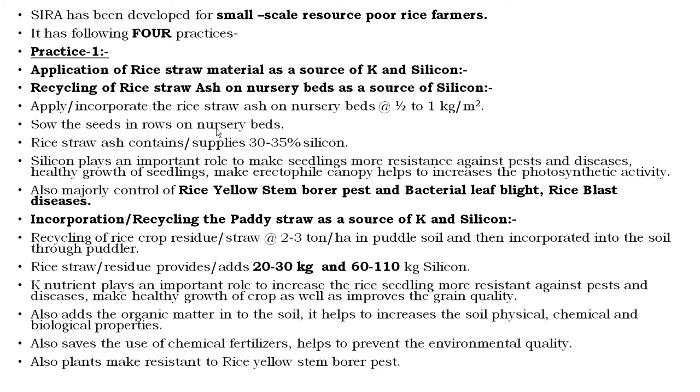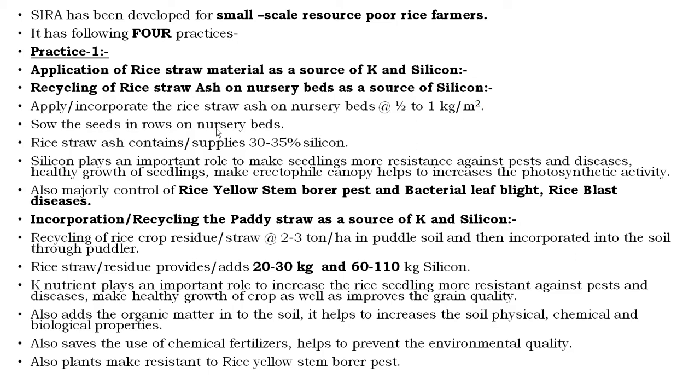The silicon plays an important role to make the seedlings more resistant against pests and diseases, healthy growth of the seedlings, and also make the erectophile canopy, that is helpful for increasing the photosynthetic activity. Then also the silicon plays an important role to control the rice yellow stem borer. This is a major pest of rice, and then the major disease, that is bacterial leaf blight, then rice blast disease.